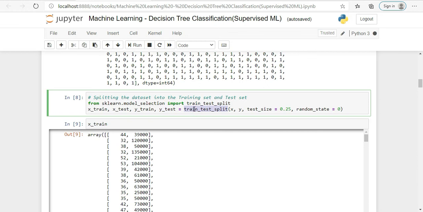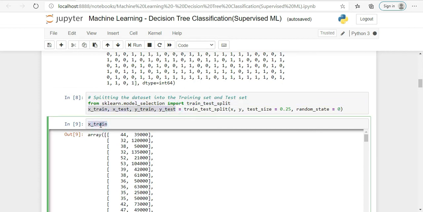Now we have a function train_test_split. So here these are real values of x and y. So from this value we are extracting 25% data for a testing purpose, and this data will be randomly extracted. So once it is extracted we will store it in these variables.